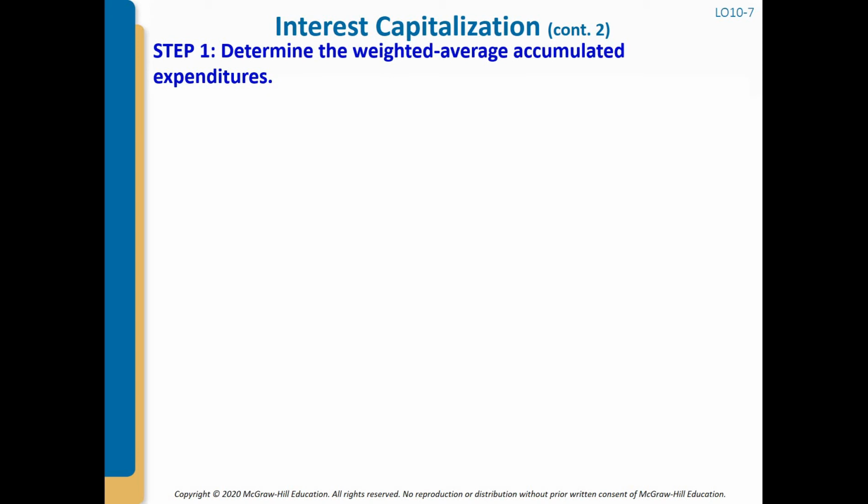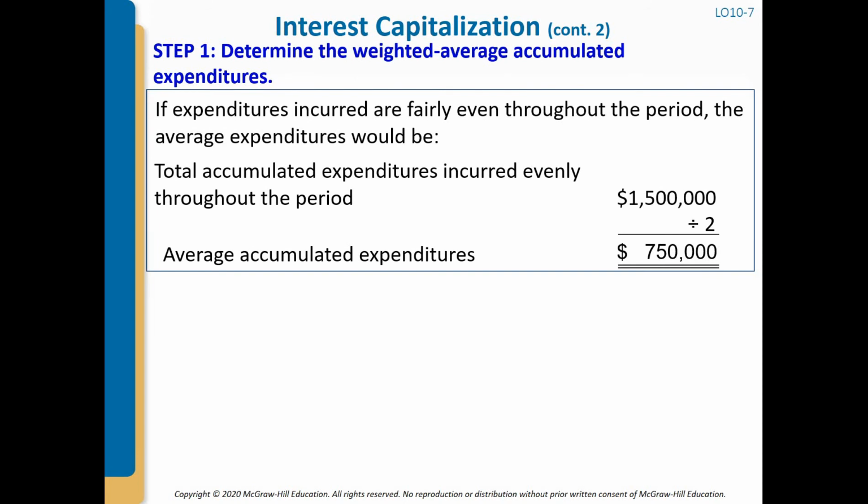Now the first step is to determine the weighted average accumulated expenditures. How to do that? If the expenditures are incurred fairly evenly throughout the year, we will just divide the total expenditure by 2. And here is the average accumulated expenditure for the past year. See that? In 2021, our total expense was 1,500,000. We divide this by 2 because we assume that the expenditure was incurred evenly throughout the year 2021 and 2022.